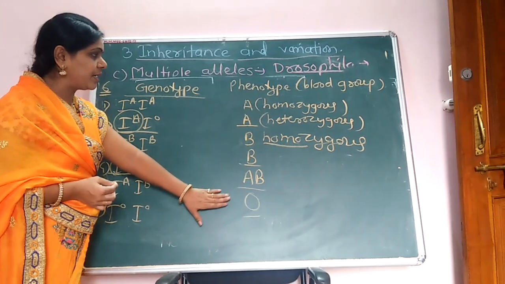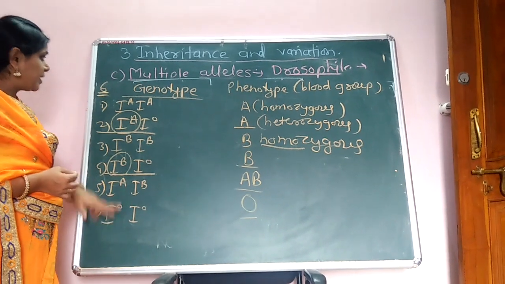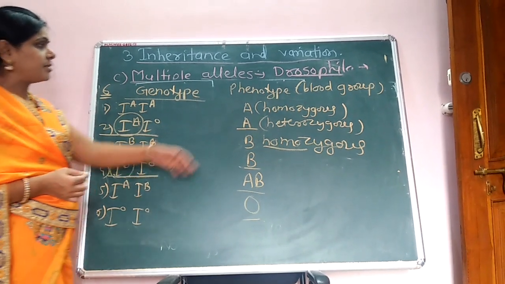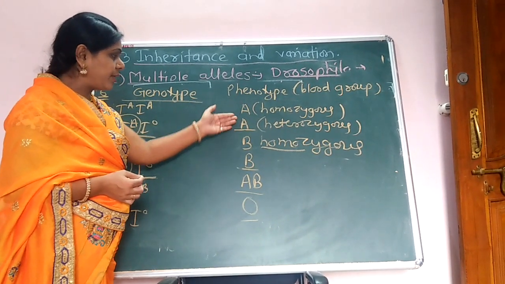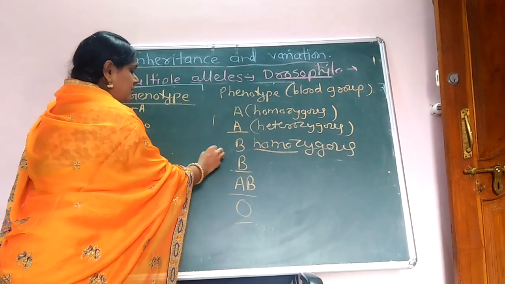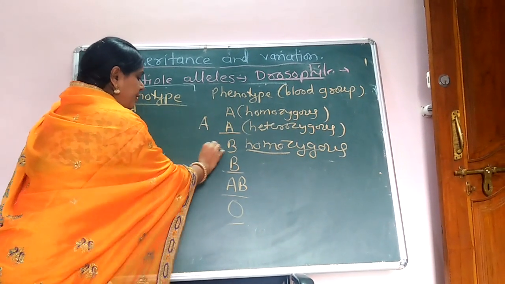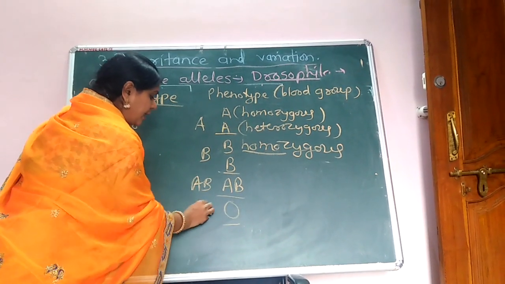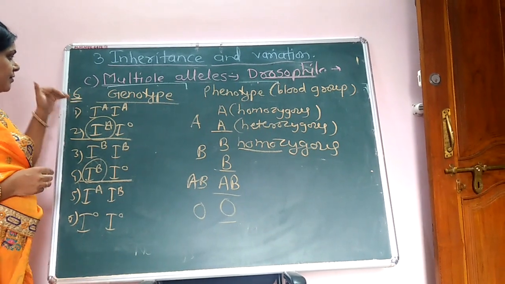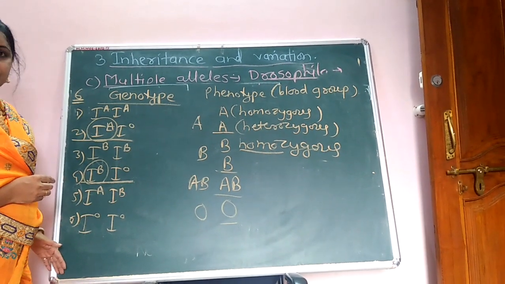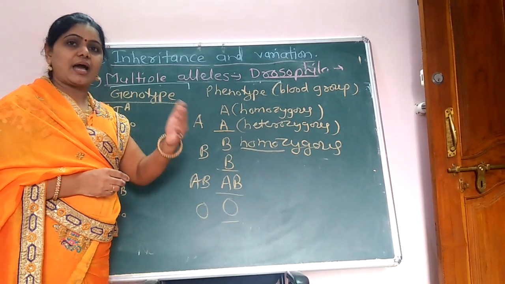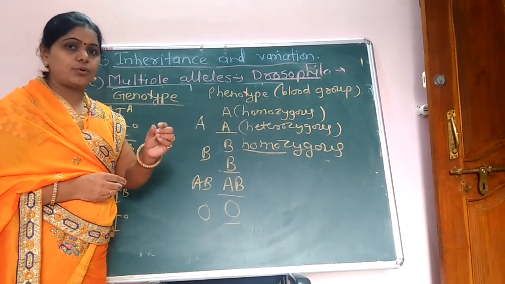This is the phenotypic character and this is the genotypic character. Here there are six genotypic characters, and the phenotypes show the blood groups A, B, AB and O. Here there are four phenotypes, and in those phenotypes there are six types of genotype. One gene, that is I, and the alleles IA, IB and IO.